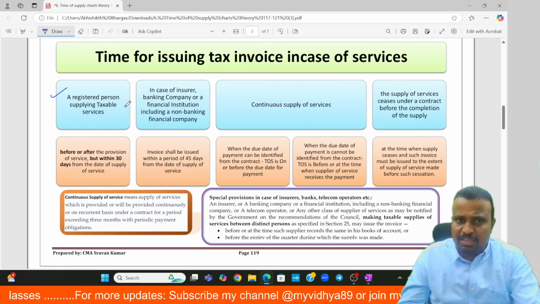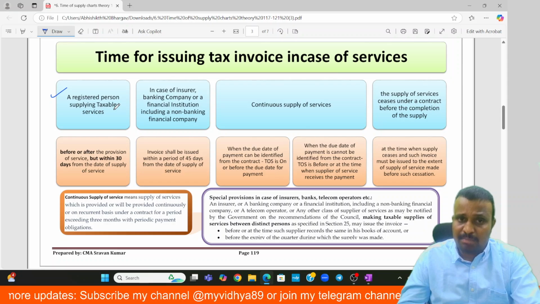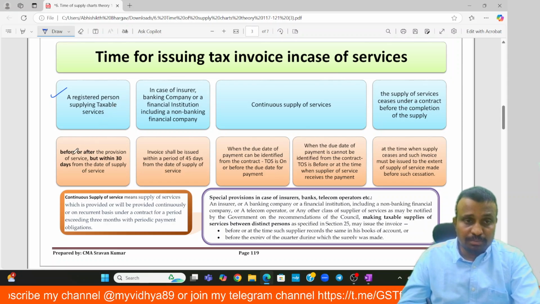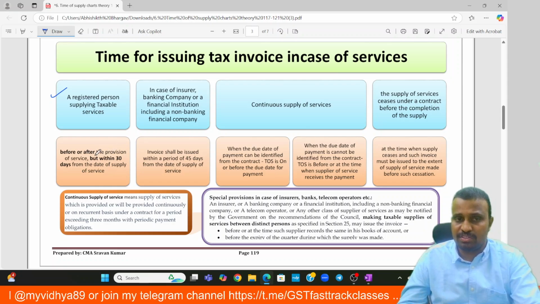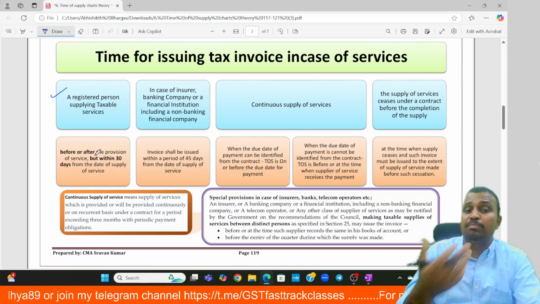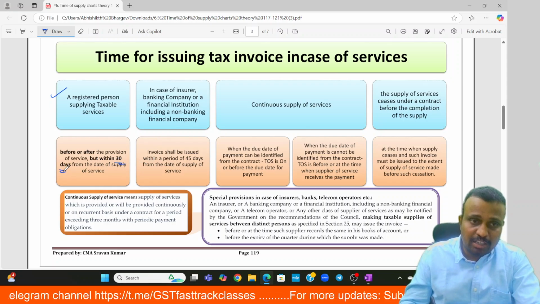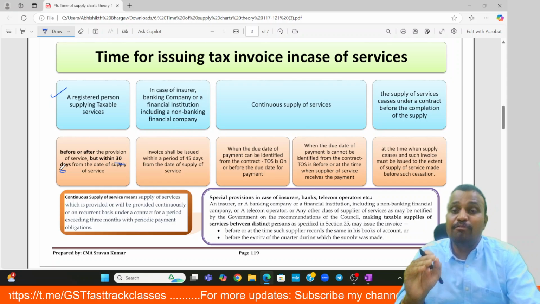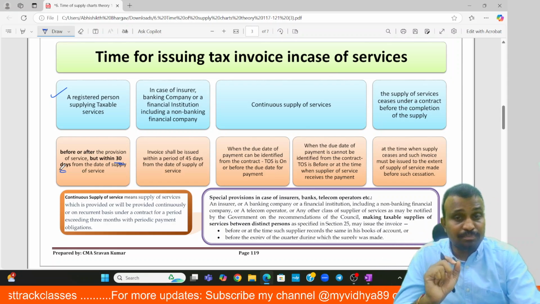So if you're a registered person supplying taxable services, the due date for raising the invoice is on or before or after provision of the services, but within how many days? Within 30 days from the date of supply of services, that invoice has to be raised.